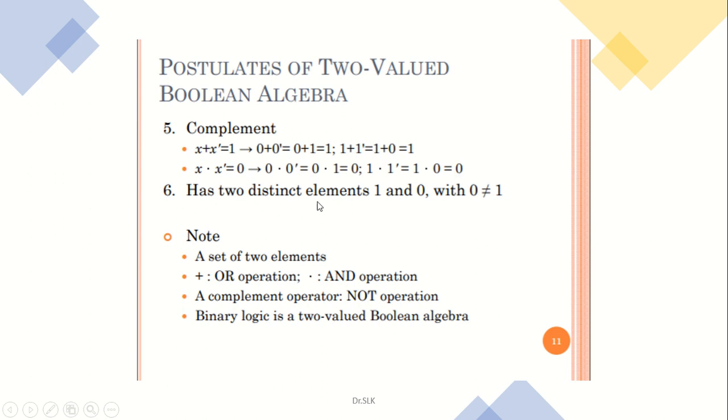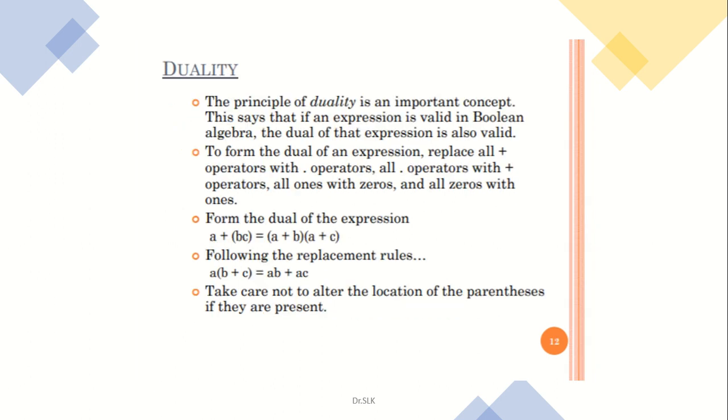This has two distinct elements, 1 and 0, where at no time 0 will be equivalent to 1. 0 is always not equal to 1. So it should be a set of two elements. Plus is your OR operation and dot is your AND operation. A complement operator is called your NOT operation. Binary logic is always a two-valued Boolean algebra.